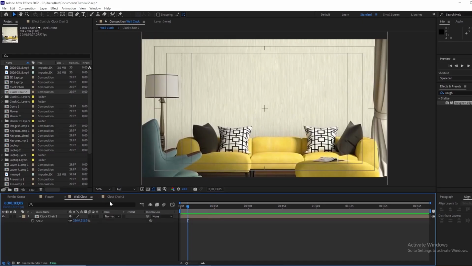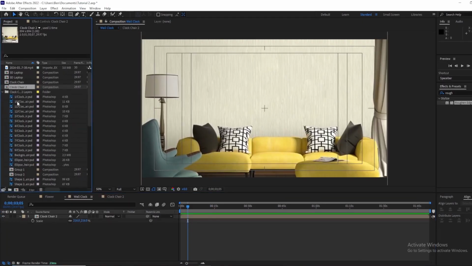Having done that, the next thing I'll do, let's go back to our clock layer. When you import a Photoshop file as a composition, it creates a layer for each of the designs we had. This one I grouped. If you can remember, you saw that I grouped this in Photoshop.